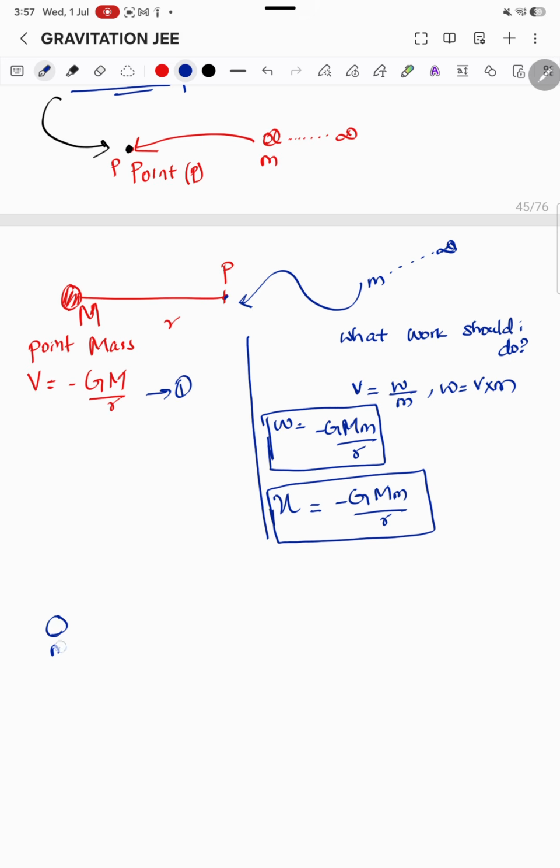So I have mass m1 and another mass m2, and I have this potential of the system. Now what if I add another mass m3 over here, and let's say these masses are arranged in the form of an equilateral triangle. So I would like to call this distance r, and these distances are the same in an equilateral triangle.